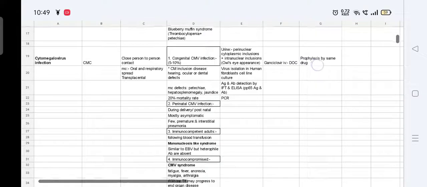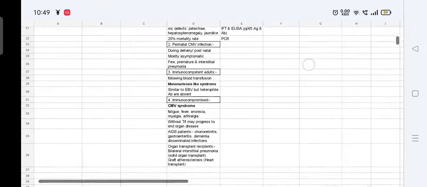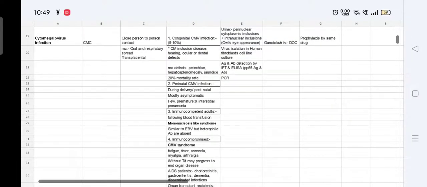After that, we have cytomegalovirus infection. It is caused by CMV, cytomegalovirus, and it is transmitted by close person to person contact, and the most common is oral and respiratory spread, and transplacental. So, this cytomegalovirus infection can be seen in four types based on whom they are infecting.